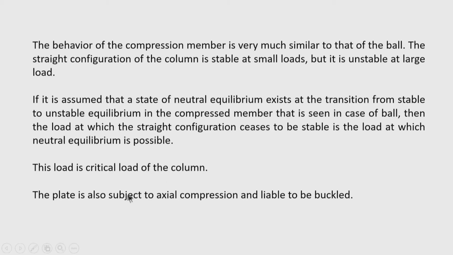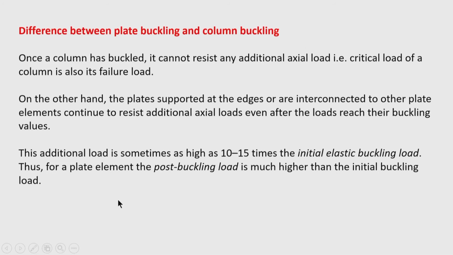Okay. Now, let us see the difference between plate buckling and column buckling. Once a column has buckled, there is some difference that can be noted very easily, or it can be observed after detailed analysis.